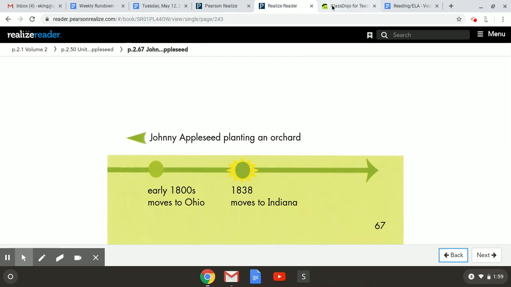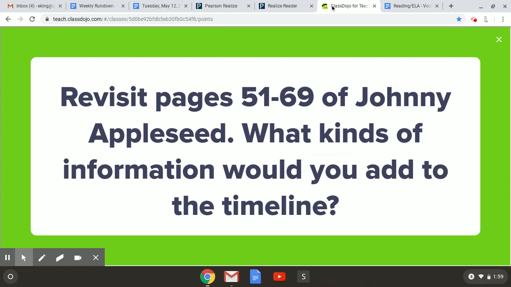So make sure when you go and answer this question on your Google form, you take your time and you write a complete sentence. So you would start it by saying, I would add, and tell me what you would add to the timeline. All right, guys, reach out with any questions. Take your time. This should not be a very hard Google form today since we only have 1 sentence for vocab, and you just need to have an opinion on what you might add to the timeline.